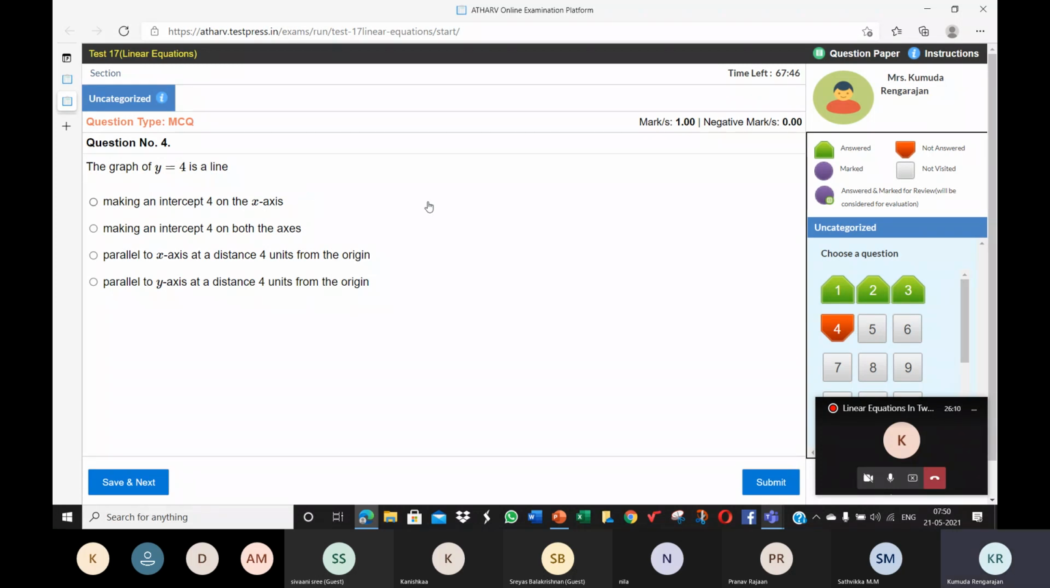Okay, now try to make the xy table, children. Y is always 4 for any value of x. Please plot it on the graph paper. Connect the 3 points. The 3 points must be collinear. You must be able to connect them by the same straight line. And tell me, how does the graph look?